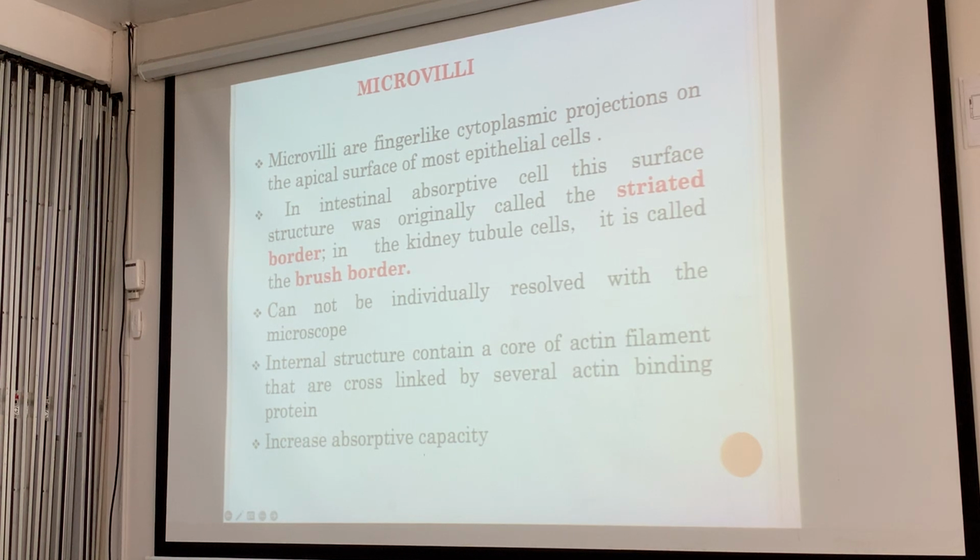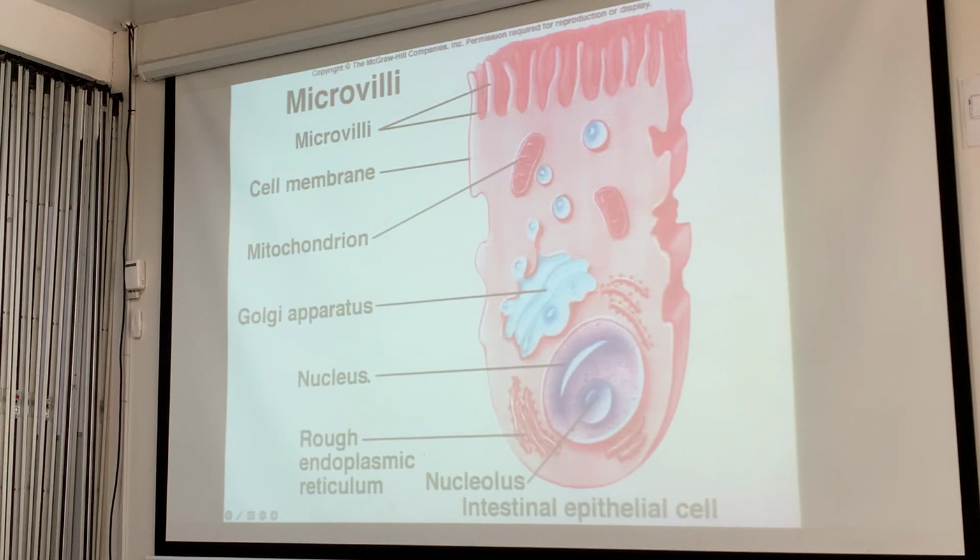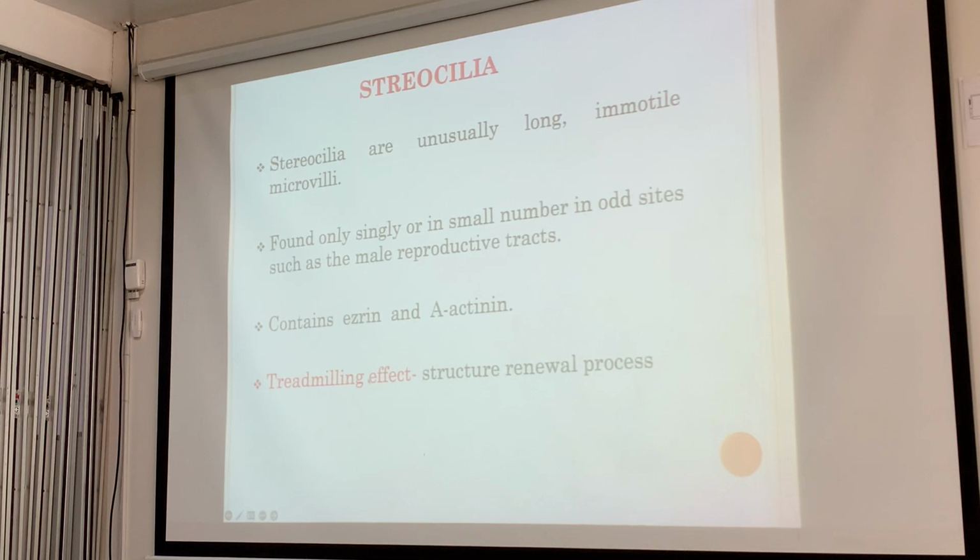They're called brush border. Remember that? Brush border in the kidney. So there is a drawing. And we have the stereocilia. These are unusually long, immobile microvilli along the male reproductive tract.